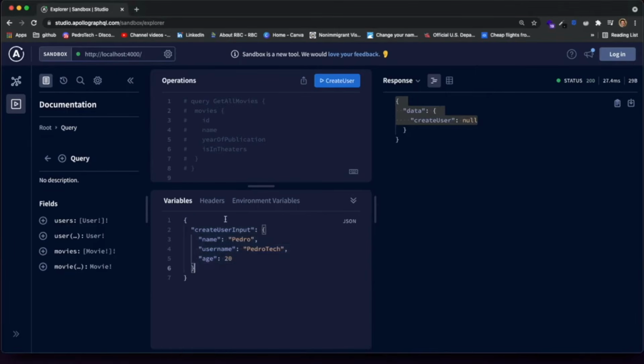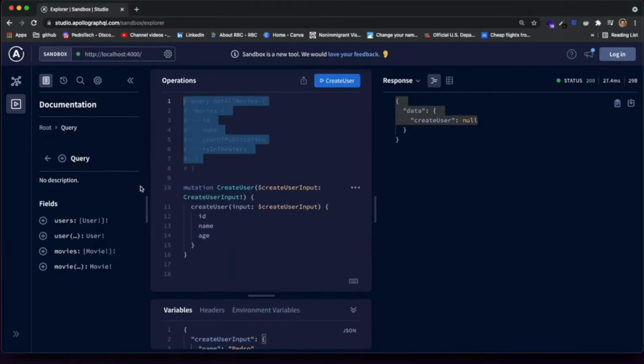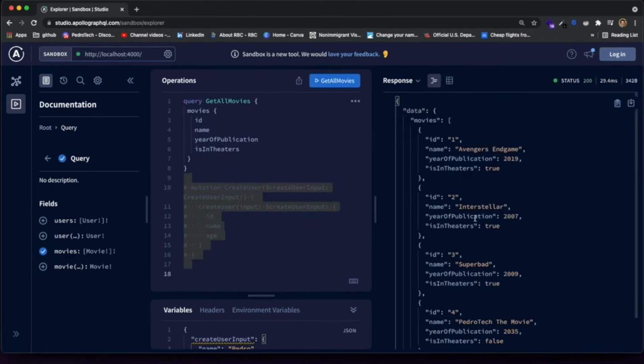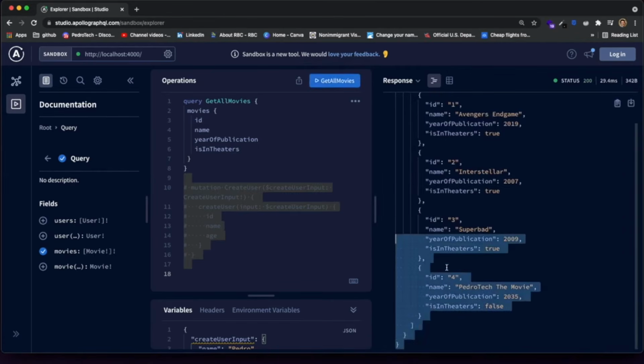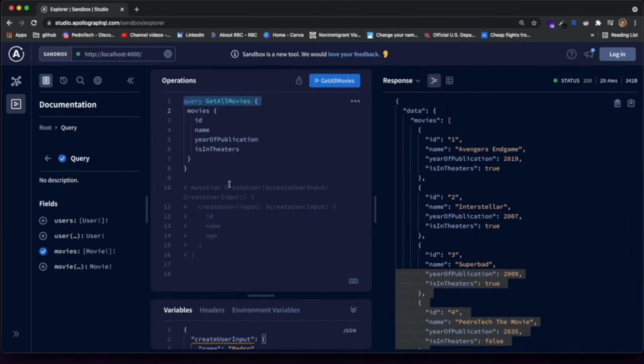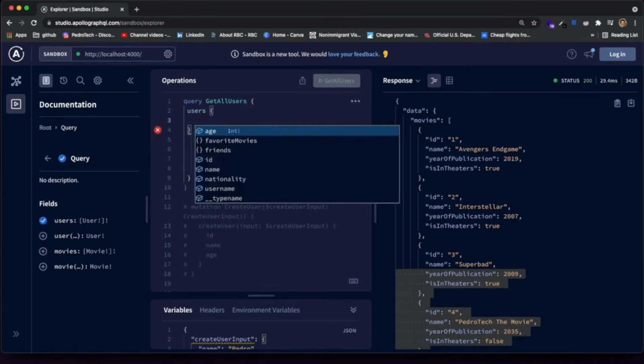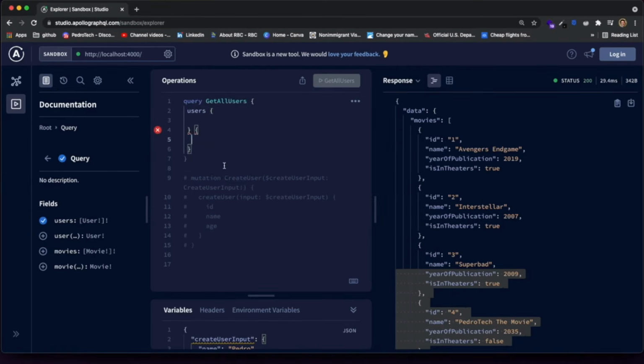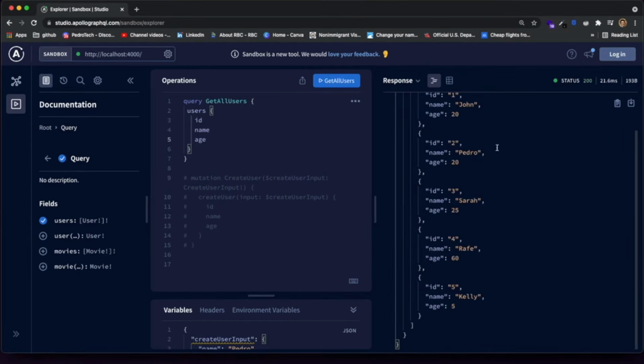If this is working, what should happen is, if I query all the users over here, I'm just gonna also remove this, you should see that there's no PedroTech. Oh no, I'm getting all the movies, not users. I need to grab all the users. So I'll just say get all users, and let's query the users field over here. I'm just gonna delete all of this because this was the previous query. And what I really want to do is, inside of here, grab the ID, the name, and the age, just for now. You can see that of all the users, just one of them is called Pedro.